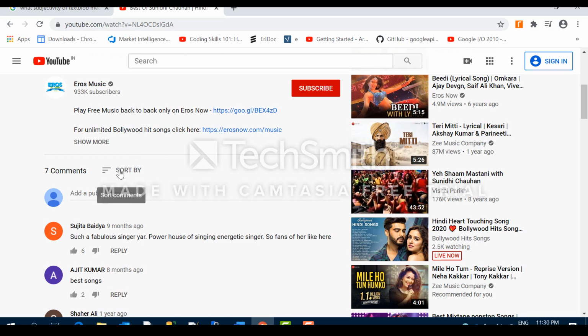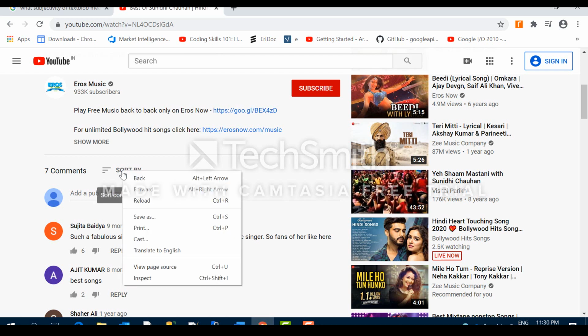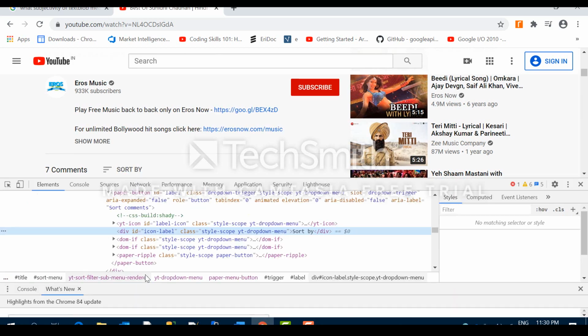I mean, here you can find that by seeing this thing, but when you are doing it in automation, your Selenium web driver has to find this sort by button in this web page, right? So for that, you have to give its XPath or class name or ID. There are several methods to find an element. So for that, you have to right click and inspect on the web page.